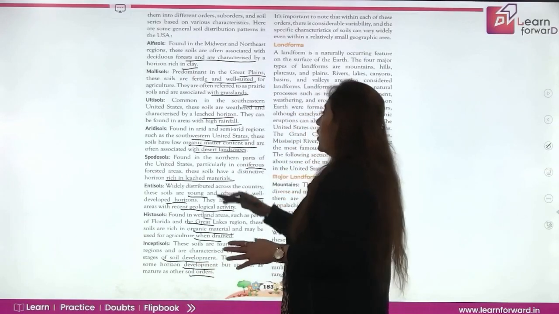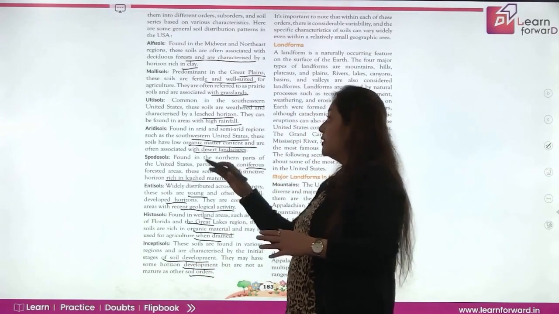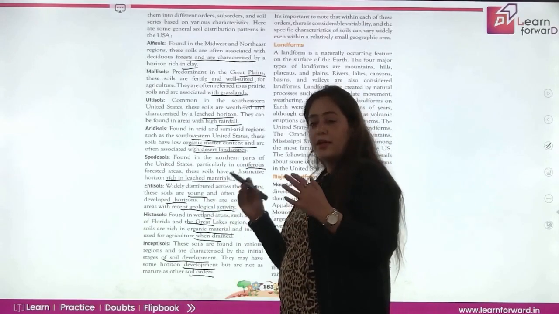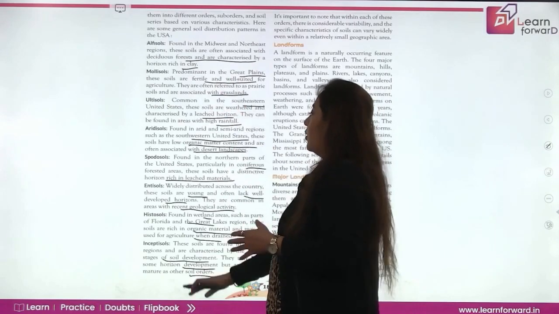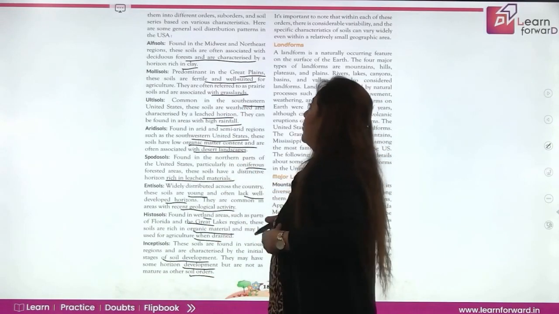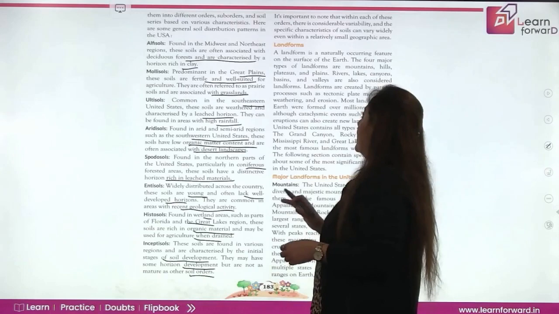Now, if we talk of all the kinds of soils in the US, it is very different from what is found in India. In India, we have red soil, clay soil, laterite soil, and all the other types of soil, and these soils are the major types of soils found there. Now, let's come to the landforms.